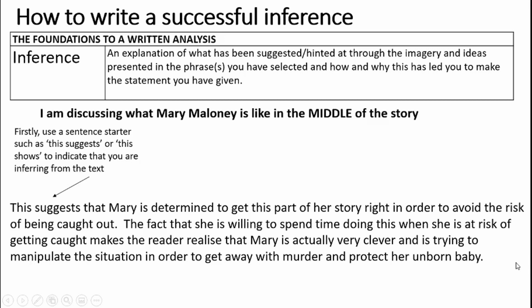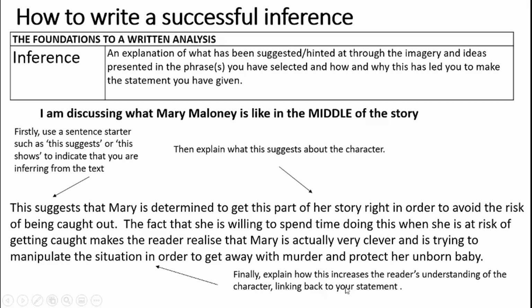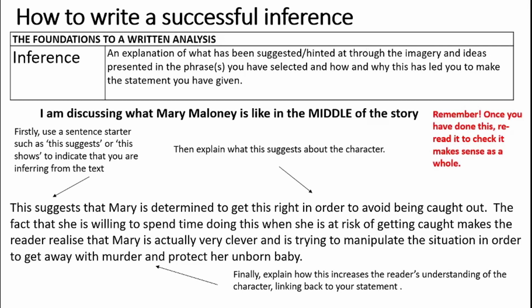And how have I written my inference? Firstly, I've used the sentence starter such as "this suggests" or "this shows" to indicate that I'm going from the quotation onto inference. I've then explained what it suggests about the character, and then I've explained how it increases the reader's understanding of the character, and I've linked it back to the statement. So I've talked about manipulation again. So this suggests, and then here I tell us basically what it says about the character, then I explain it more, and I link it back to the statement. Let's break it down into those 3 parts.